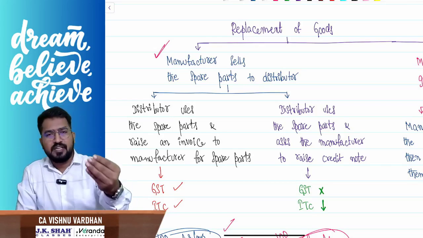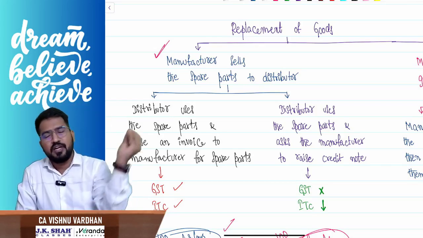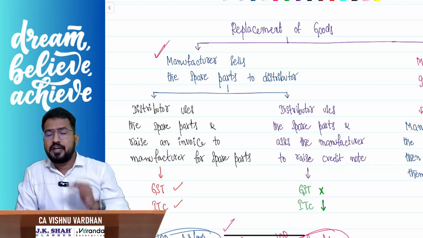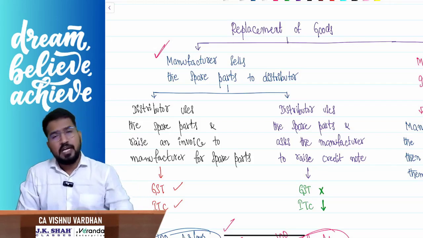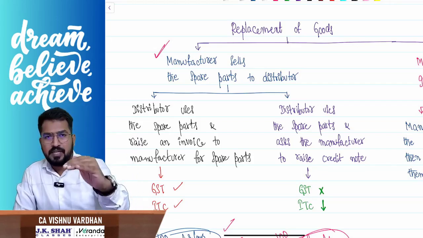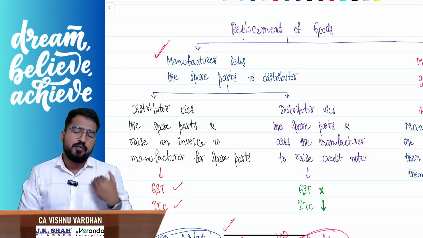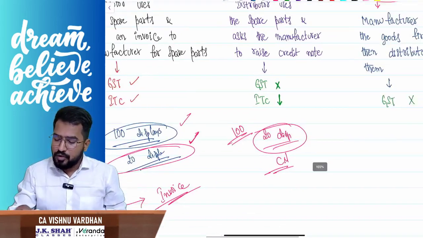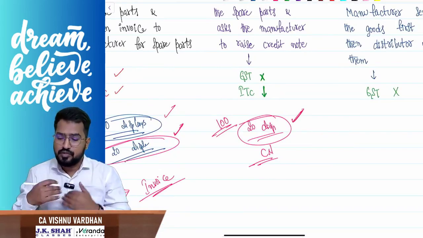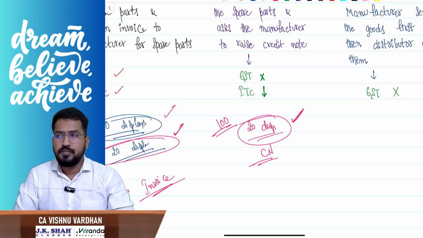I should ask the manufacturer, sir, please now give me a credit note, I have used 20 displays for free replacement itself, so give me a credit note, reduce the value, I will pay you less. So the credit note will be given by the manufacturer, Apple company, to me, and whatever ITC I have taken on the 20 displays, I will reverse the ITC. So my ITC also will come down. Hope it is clear.